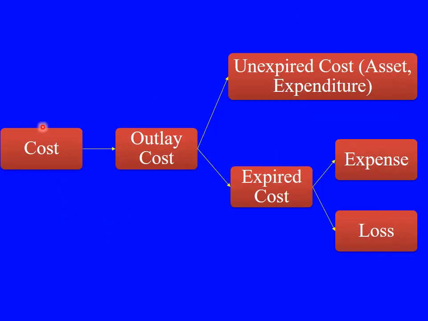Now, how will we identify cost? Basically we have expired cost and unexpired cost. Unexpired cost means the expenditure you have incurred on acquisition of an asset. Expired cost means the cost you have incurred on revenue items, which we call expenses or losses. So you need to identify whether the cost you are referring to is an expenditure or an expense. If it is an expenditure, then it will be part of assets. If it is an expense, then you need to show it in the profit and loss account.